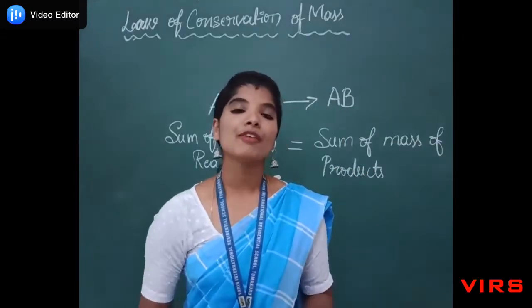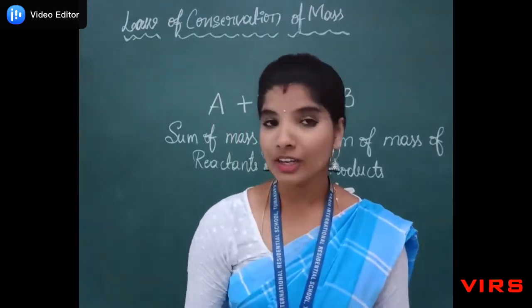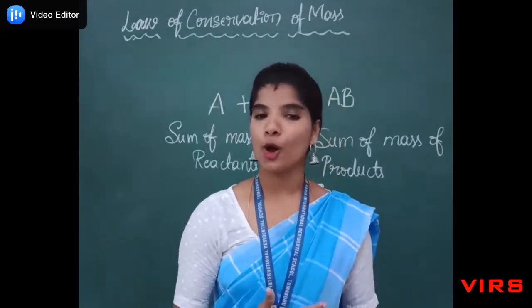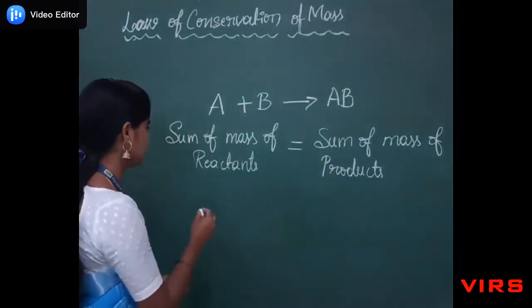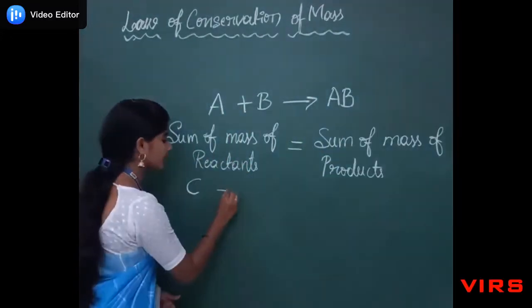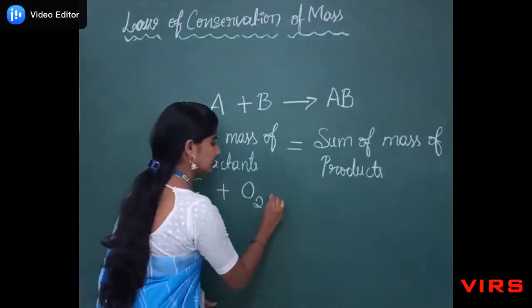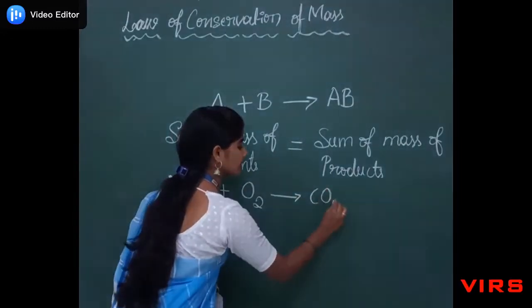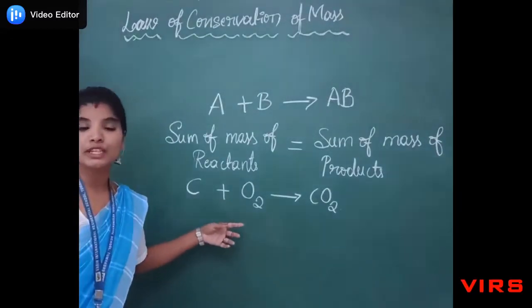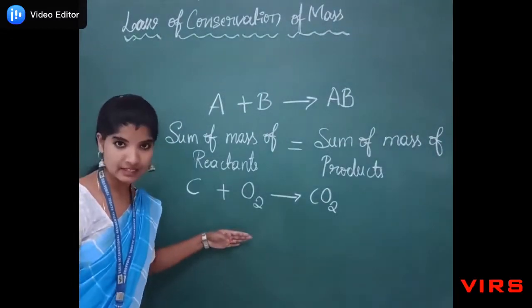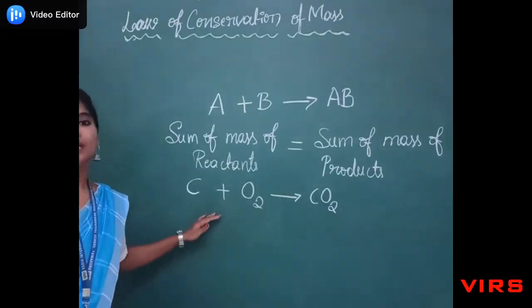Now we have to prove whether all chemical reactions obey the law of conservation of mass. Let's take one simple example. Carbon reacts with oxygen, giving carbon dioxide as the product. So we can prove the law of conservation of mass by taking their atomic masses.